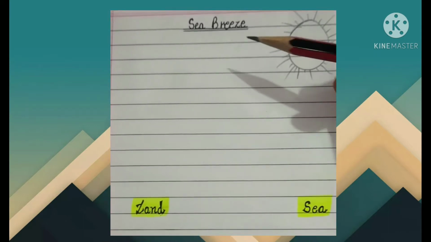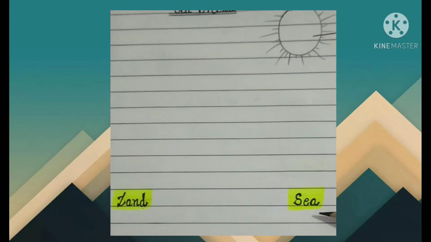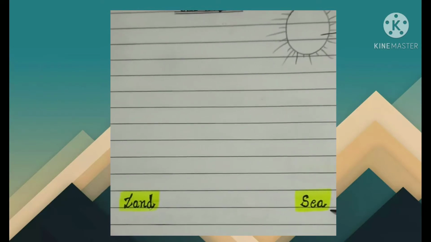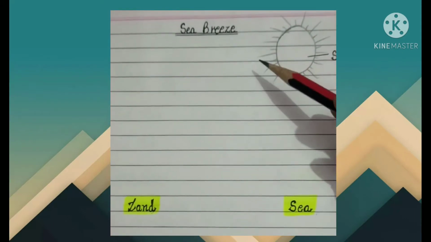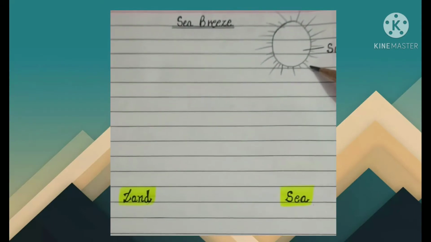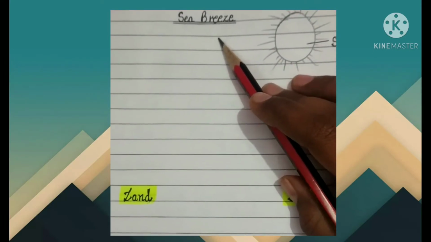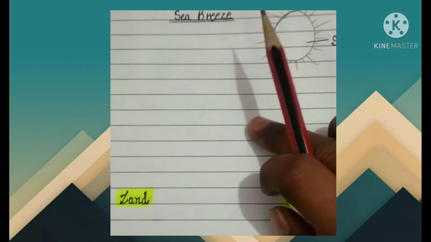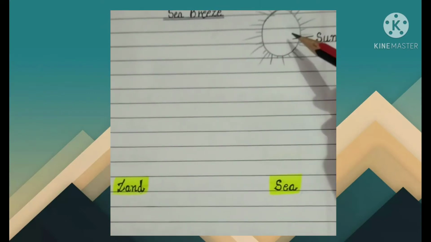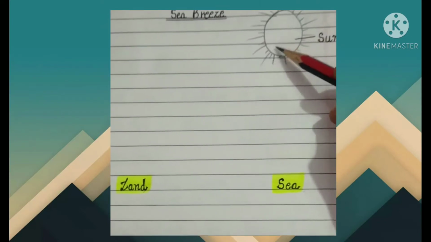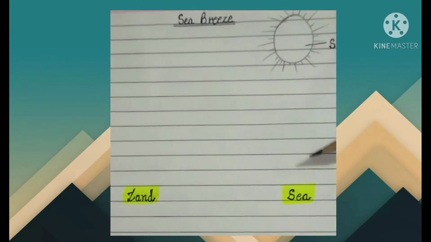Now first of all we will study about sea breeze, what is sea breeze. Suppose here is sea, any water body, and here is land. In this process the sun is always there. That is the reason this happens only in the daytime. In this process, we need the heating process, and for that we need the sun. The sun rays will fall on the land and the sea. It will heat up the land and heat up the sea.